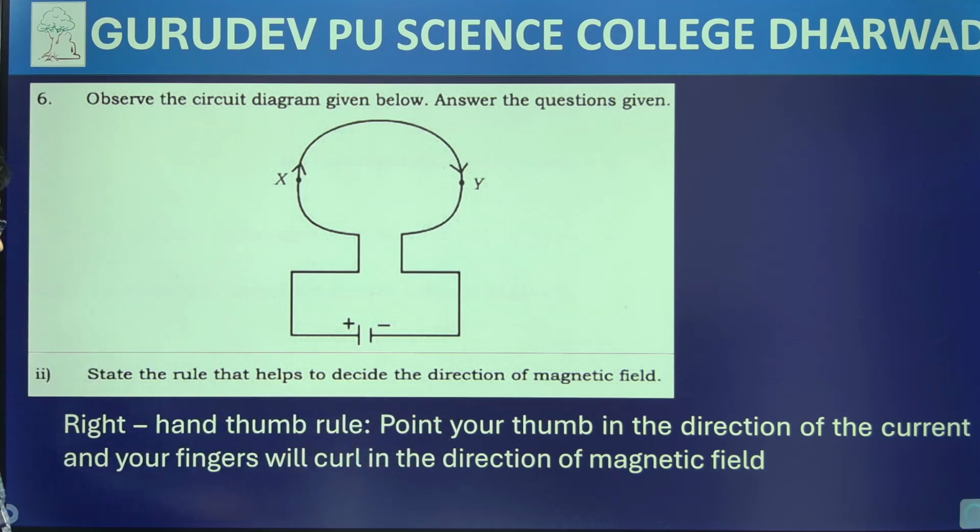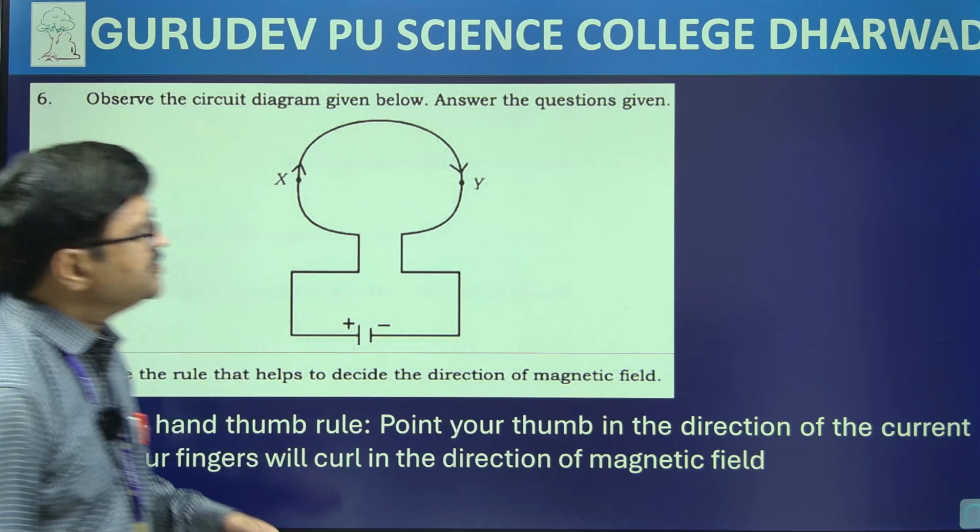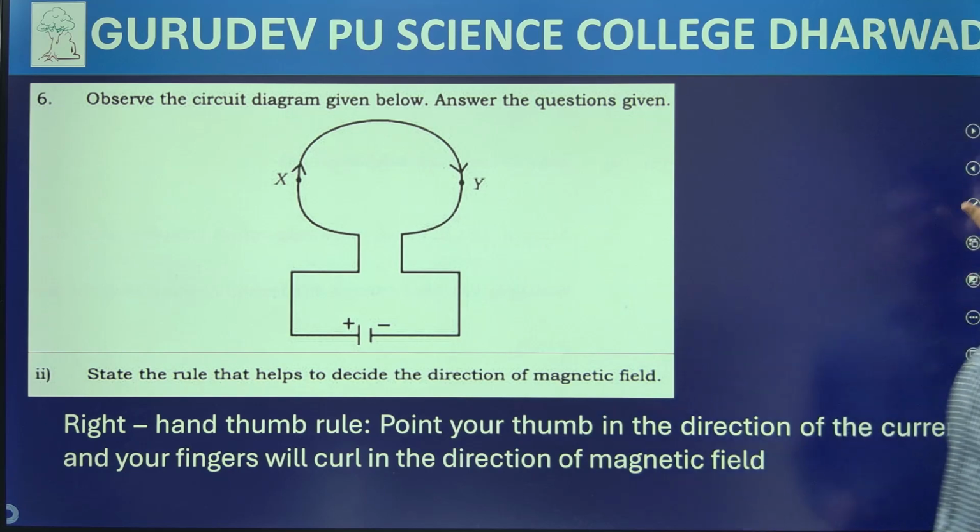So definitely you can write the rule like this. You just pause the video and write it down. Okay, fine. So let's move over to the next question quickly.